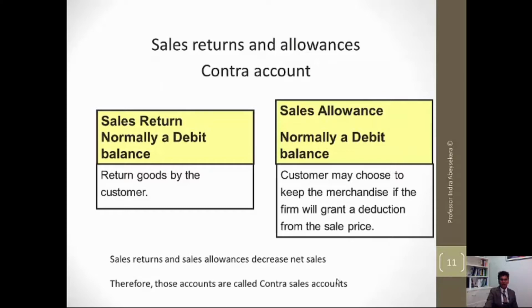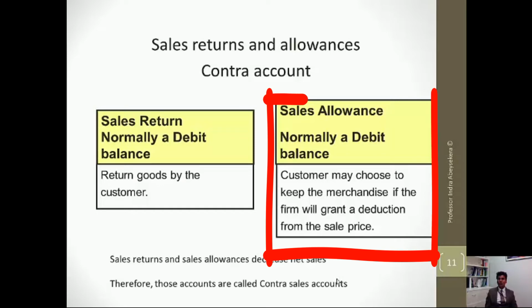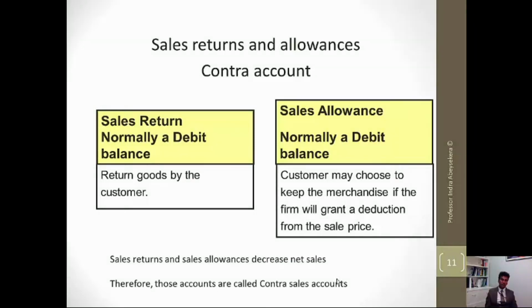Sales returns and allowances are also contra accounts, just like purchase returns and allowances. The sales returns are normally a debit balance, and sales allowances are also normally a debit balance account. Sales return is where the goods are returned by the customer to the company, and sales allowance is where the customer keeps the goods, but the company will grant a concession on the sales price.